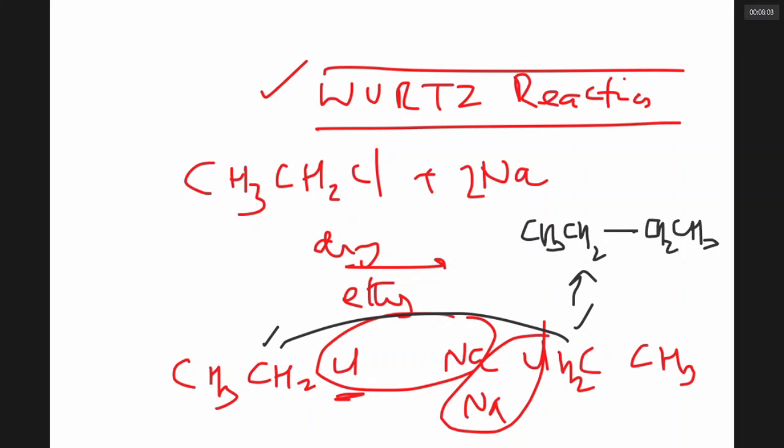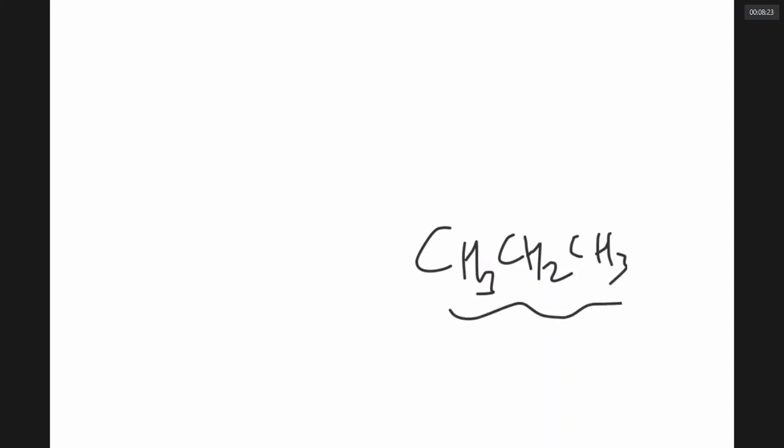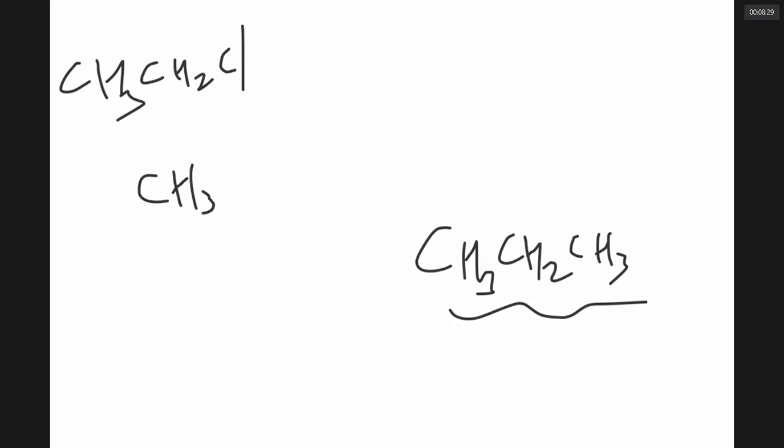So that is butane. Normally, alkyl halides react with sodium to give alkanes with double the number of carbons. Wurtz reaction is a method to prepare alkanes with an even number of carbons. You cannot prepare, for example, propane using Wurtz reaction. Why can't I prepare it? If I want to prepare it, I should take one alkyl halide having 2 carbons, another alkyl halide having 1 carbon, and use sodium in dry ether.